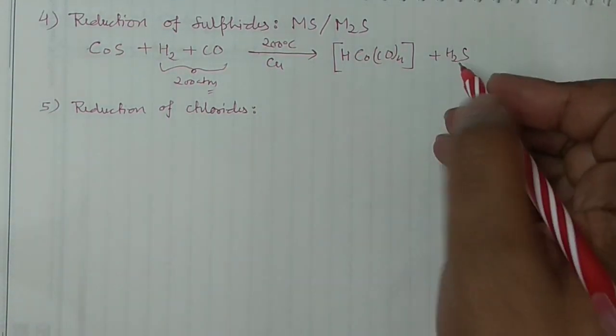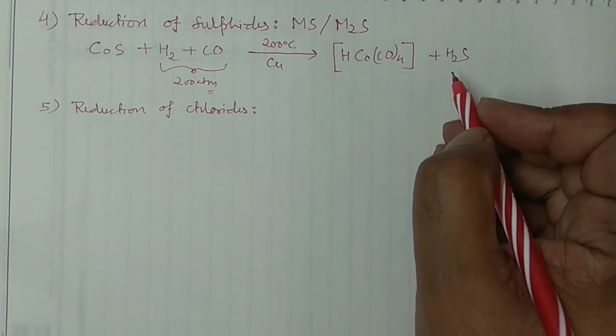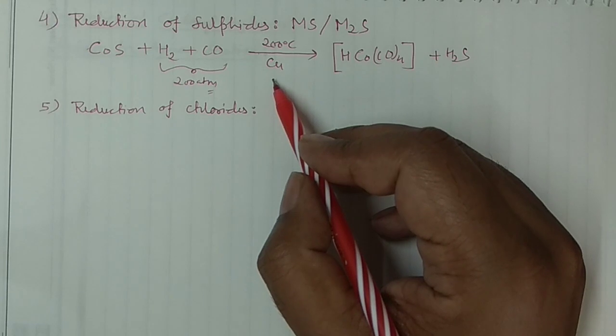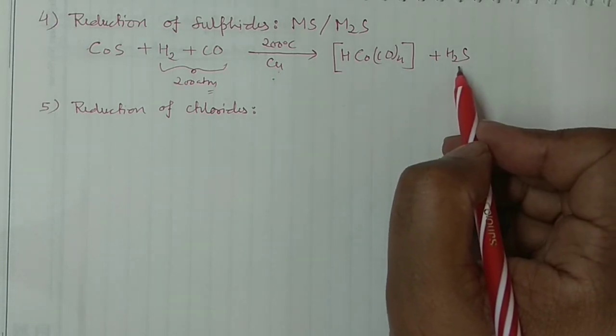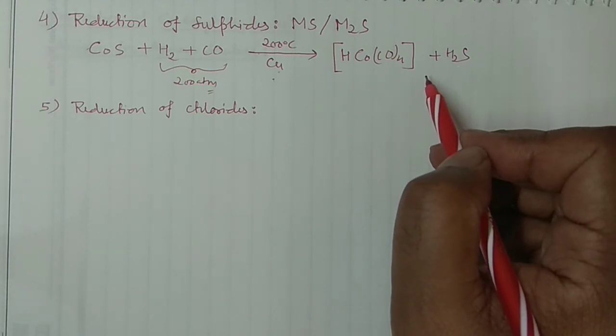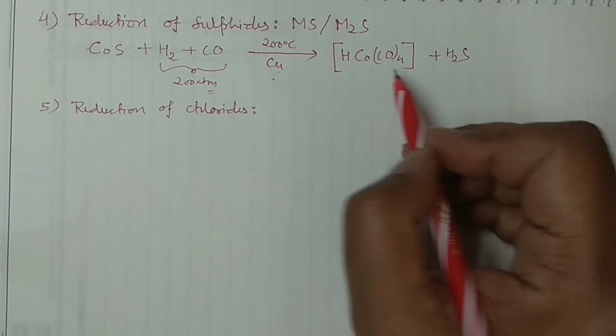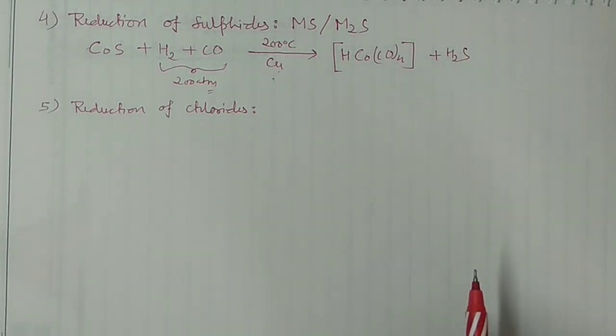So this H2S gas can spoil your reaction. So what you can do, you can use the copper powder. This copper powder is used to remove the H2S gas as copper sulfide from here. Okay, so this is how you can write the reaction. Clear? There is no problem in that. Then you can take another example, reduction of the chlorides. You can also reduce the chlorides.